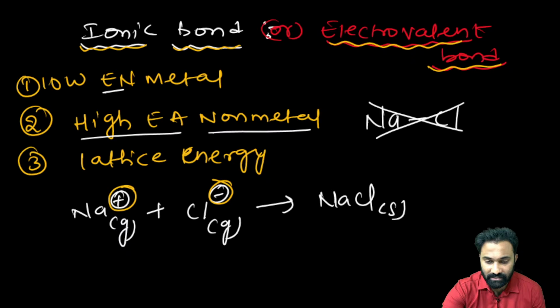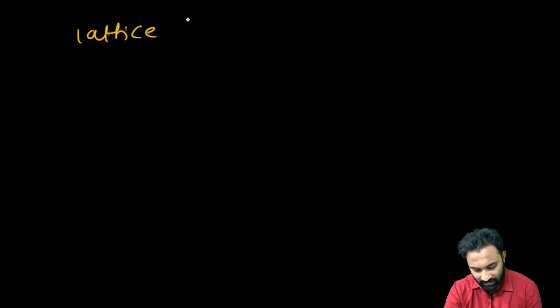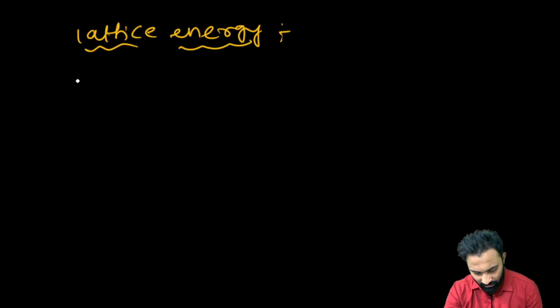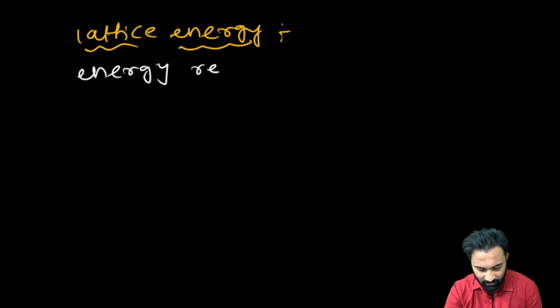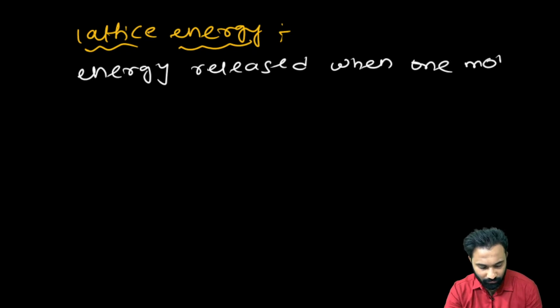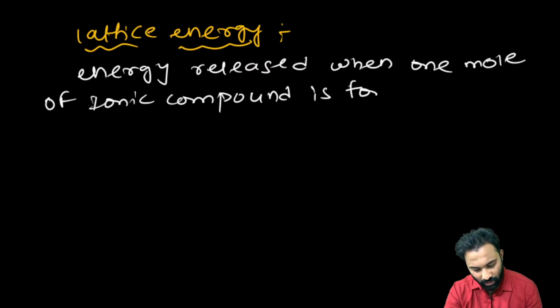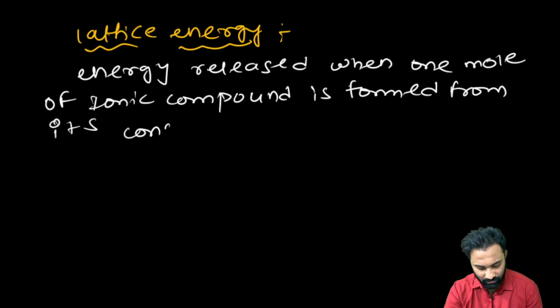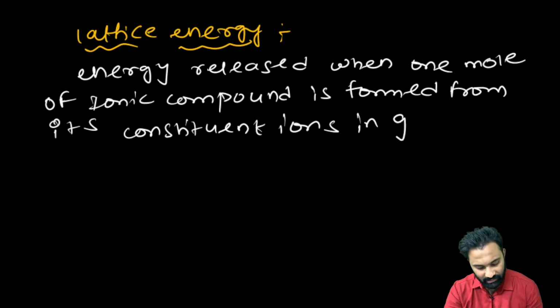Sir, what is the meaning of the lattice energy? Now, lattice energy means the energy released when 1 mole of ionic compound is formed from its constituent ions in a gaseous state.